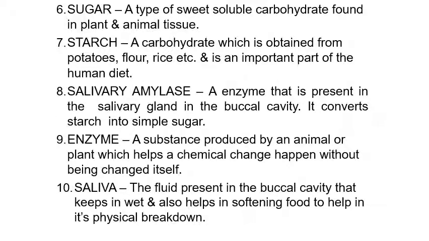Sugar is a type of sweet soluble carbohydrate found in plant and animal tissues. Starch, carbohydrate obtained from potatoes, flour, rice, etc. Important part of the human diet. Salivary amylase, an enzyme present in the salivary gland in the buccal cavity that converts starch into simple sugar. Enzyme is a substance produced by an animal or plant which helps a chemical change happen without being changed itself. Saliva, the fluid present in the buccal cavity that keeps the buccal cavity wet and also helps in softening the food to help in its physical breakdown.